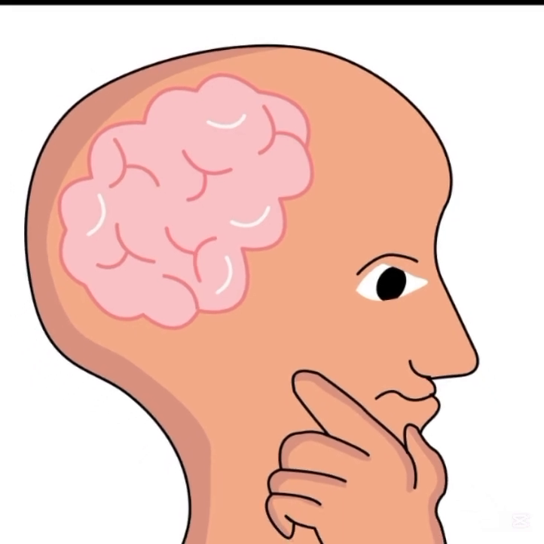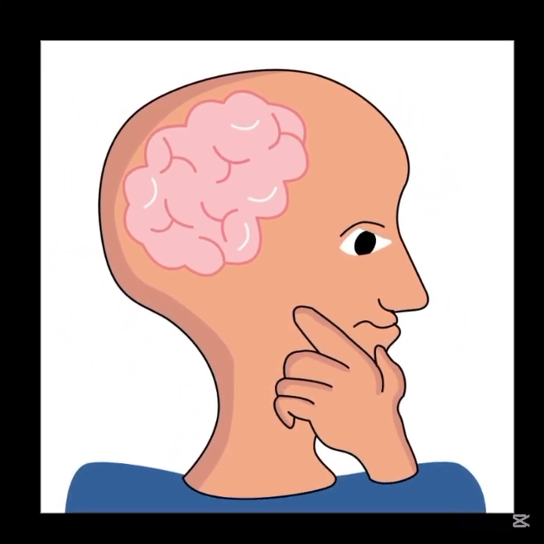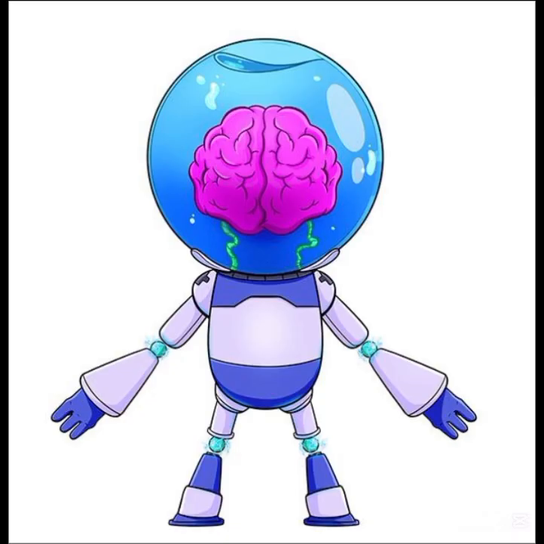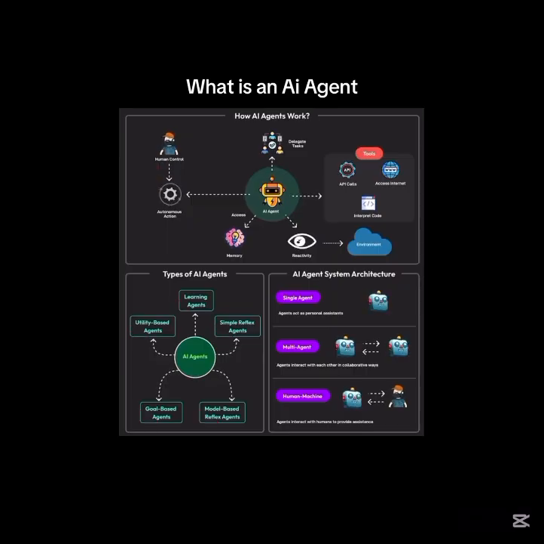1. AI equals the brain. Think of AI as the brain of a robot. When you ask it to write an email, the AI thinks and creates the answer. Examples of AI: ChatGPT, Gemini, Claude, DeepSeek. Remember, AI can think, AI can write, AI can answer questions. AI cannot automatically send WhatsApp messages or emails by itself.